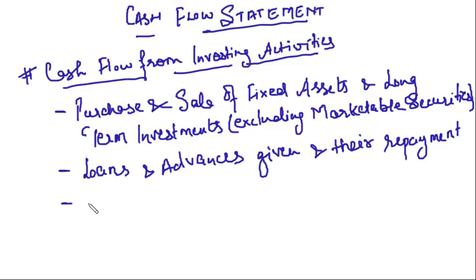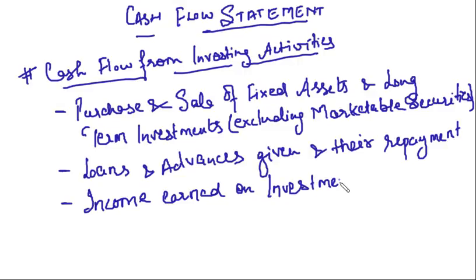Then any income earned on investments. Clear? Any sort of income that is earned on investments, like dividend on shares, interest on debentures, interest on any other investments.